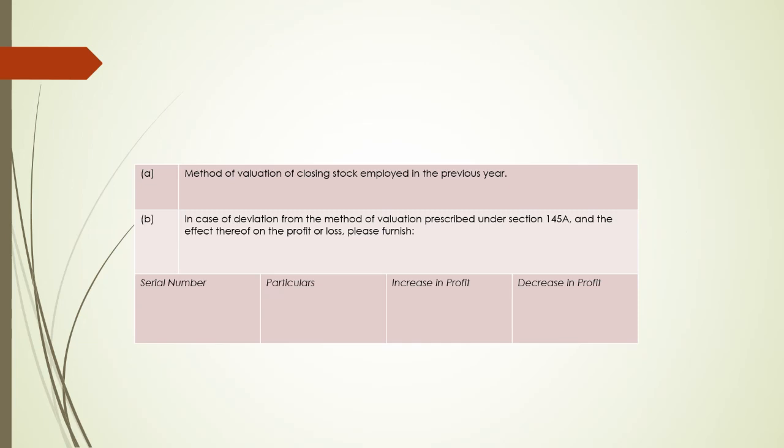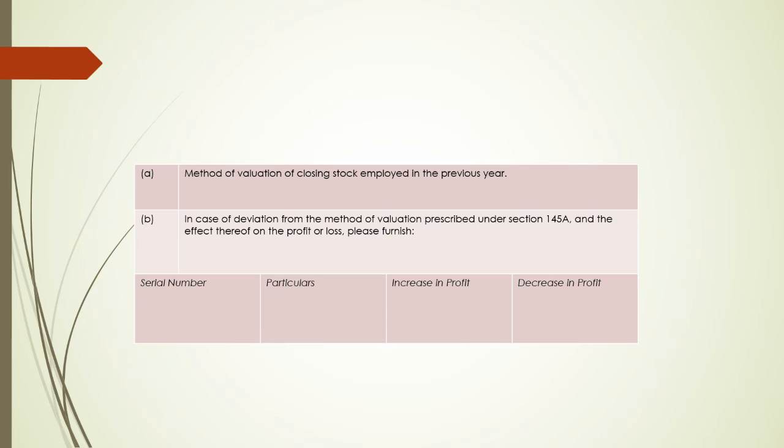So there is a difference between ICDS 2 valued inventory, that is 145A valued inventory, and books inventory, for both opening stock and closing stock. If there is an increase in opening stock, there would be a decrease in profit. If the opening stock decreases, there would be an increase in profit, and vice versa in case of closing stock too.